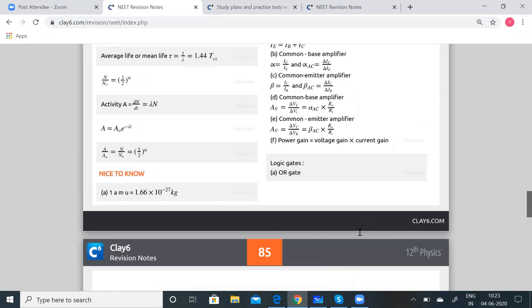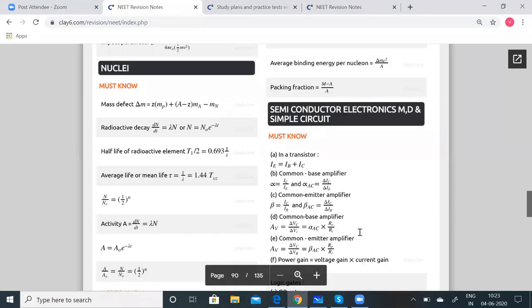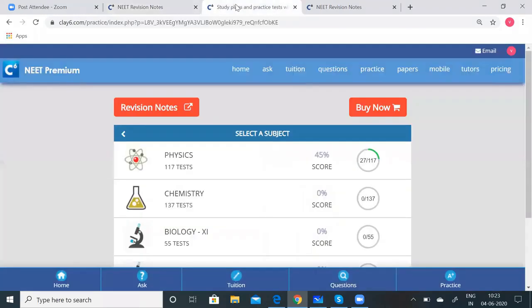Also, we have given the revision notes. Even though I have not given the theoretical part here, I have mentioned everything in the videos, so you can go through them again and again and become thorough with all the concepts which I mentioned earlier in the beginning of the class. Now let us quickly go to the test.